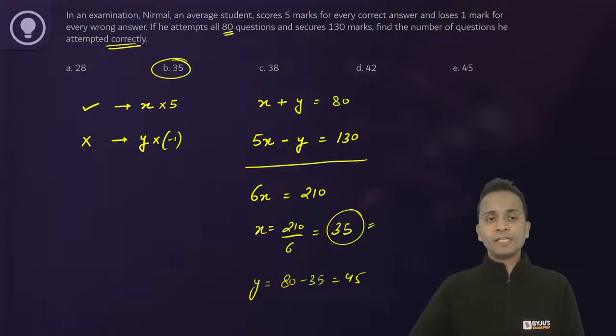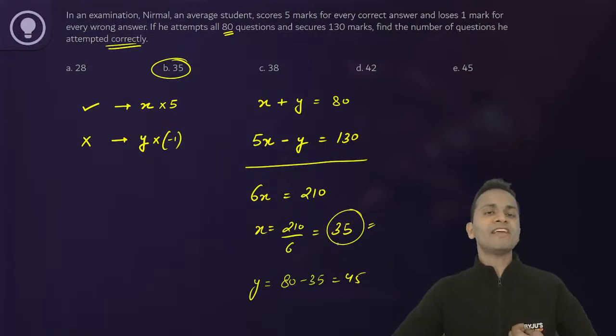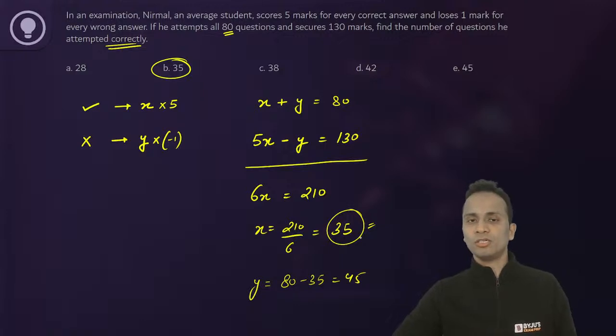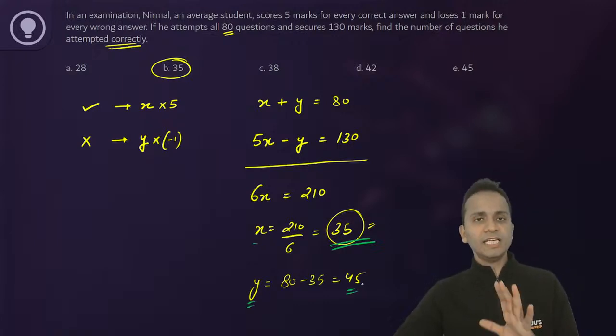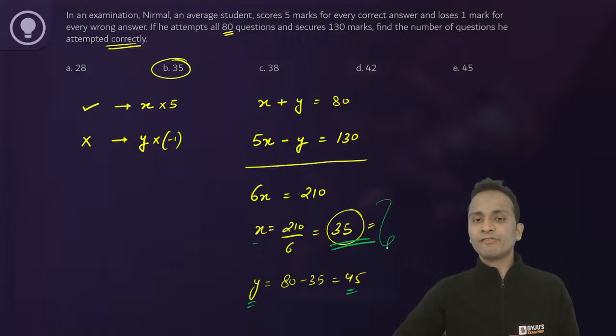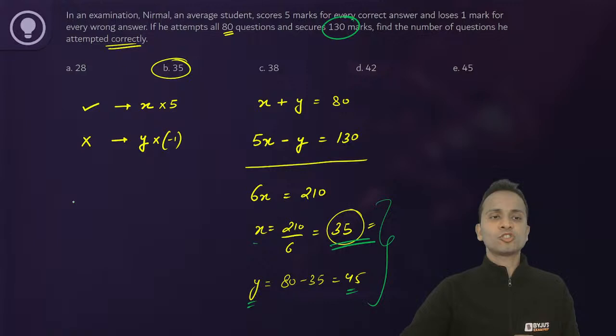Now, friends, you can make one habit. Let's say if you have got a wrong answer, how to determine if my answer is right or wrong? I have calculated 35 as my answer. The value of x is 35 and based on that the value of y is 45. Now let's check if using these values, am I scoring 130 marks or not?